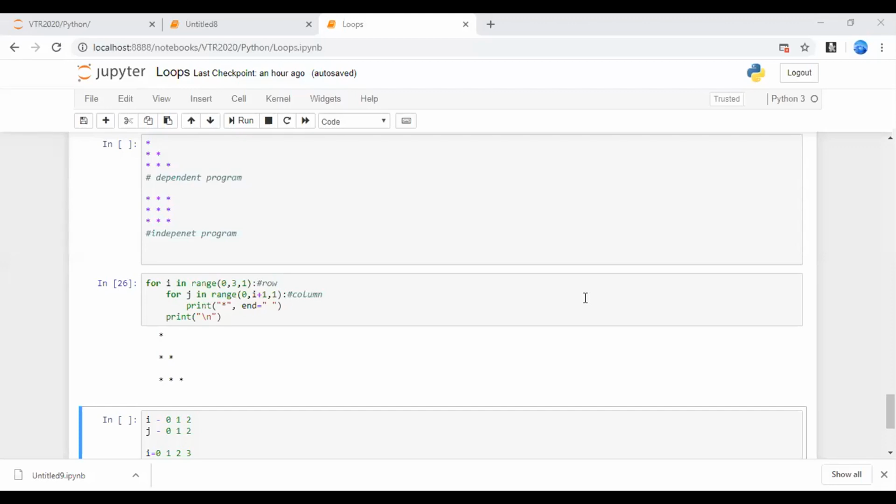But if the execution of your loop depends on a previous case, say some other function or some other loop is running in the backend and your loop is dependent on that function, in that case I use a while loop. It is dynamic. If you already know the number of iterations beforehand, then go with the for loop. But if your number of iterations depends on some other loop or some other condition statements, then you have to go with the while loop. Good question. Any other questions, Rakshit?